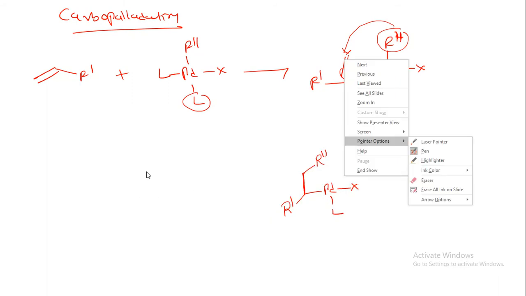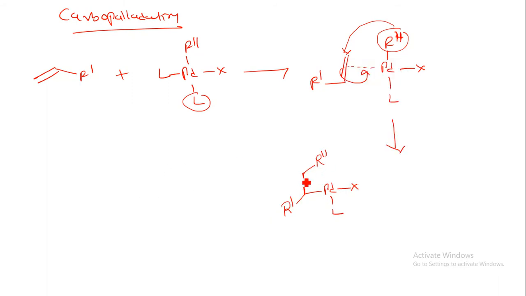So this is the formation of the palladium metal that is attached to the carbon. That is why it is known as carbopalladation. The palladium metal is attaching to the C double bond C, it will break down the C double bond C, and you can have a palladium.